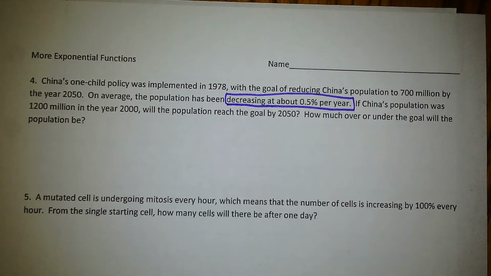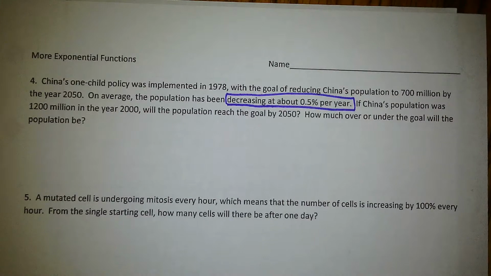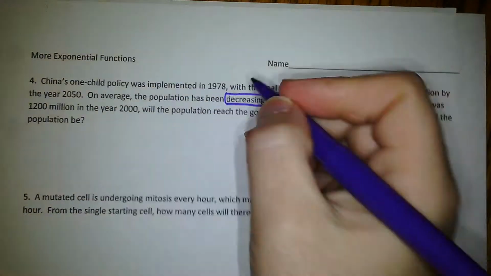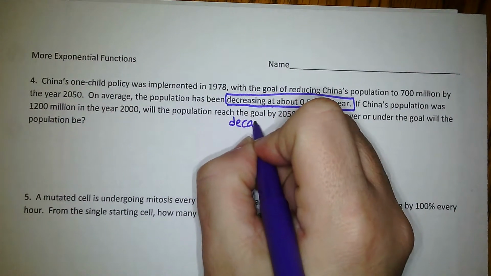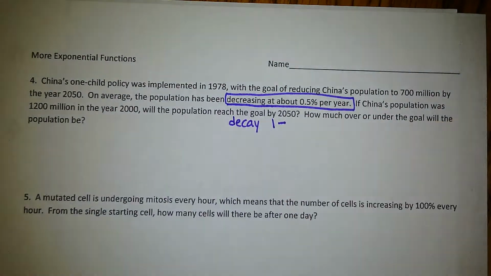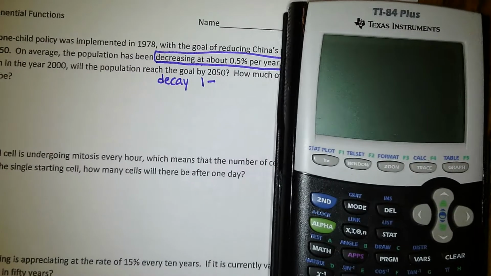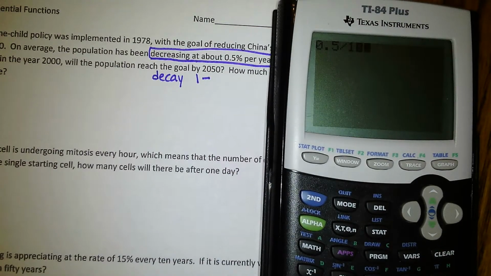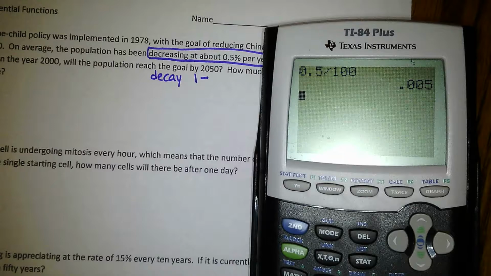So the goal of instituting this one-child policy was to try and limit the population, or to make sure that the population wasn't going to explode any more than it already has. Because it says decreasing, this is going to be a decay. And because it's a decay, we have to do 1 minus. Now, this is 0.5%. So again, if you're confused about how to handle 0.5%, we're going to do 0.5 divided by 100. And that's going to give you your decimal that you need.